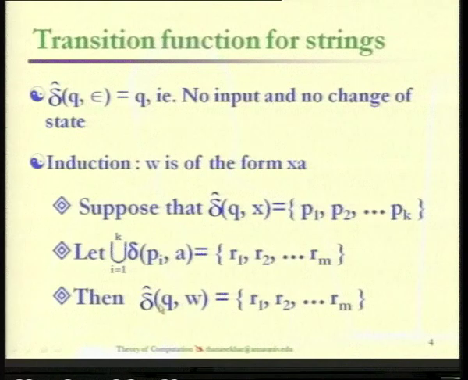Ultimately, delta cap of q comma w is going to be r1, r2, r3, etc. up to rm. You can see that everywhere we are getting sets of states, p1 to pk, and here r1 to rm. It is only because it is the transition function of a non-deterministic finite automata. So the difference between the transition functions of the NFA and DFA is only in terms of the resulting states. DFA means there will be only one state as output, and NFA means we will get a set of states as output.